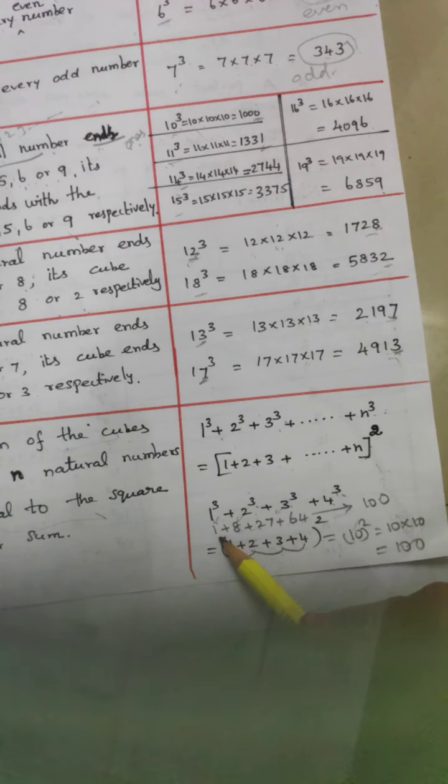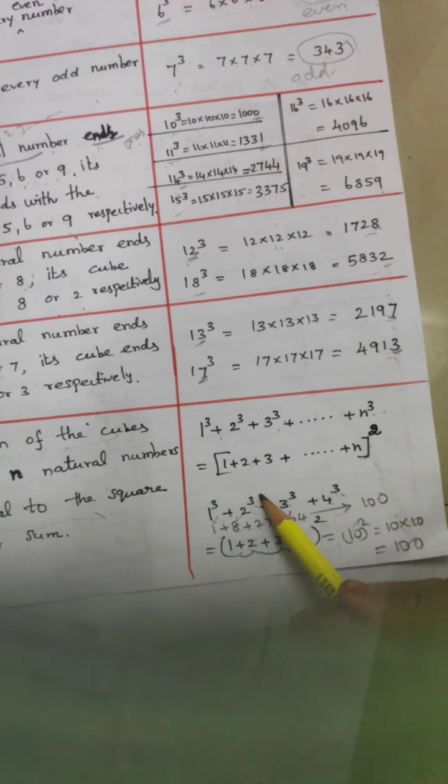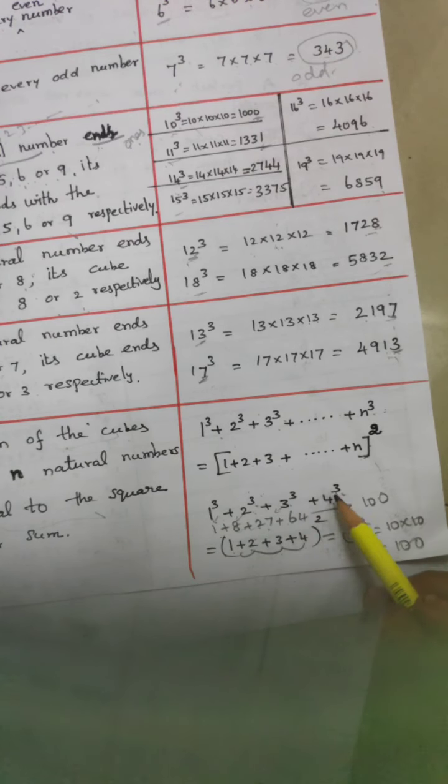1 cube is 1, 2 cube is 8, 3 cube is 27, 4 cube is 64. Add all these numbers and get the answer. What is the answer? 64 plus 27 equals 91. 91 plus 8 equals 99. 99 plus 1 equals 100.